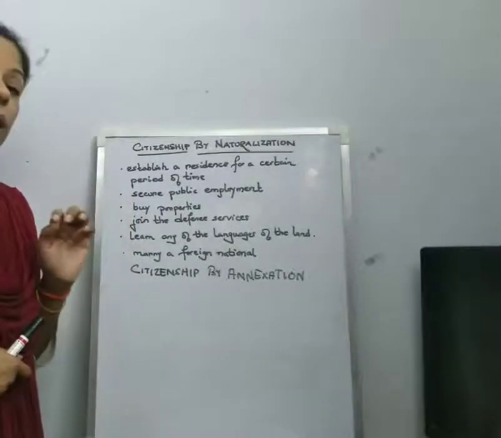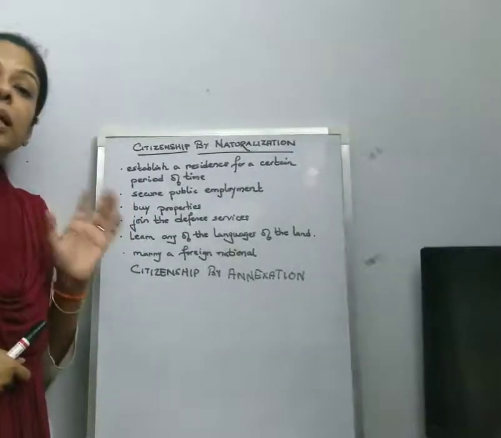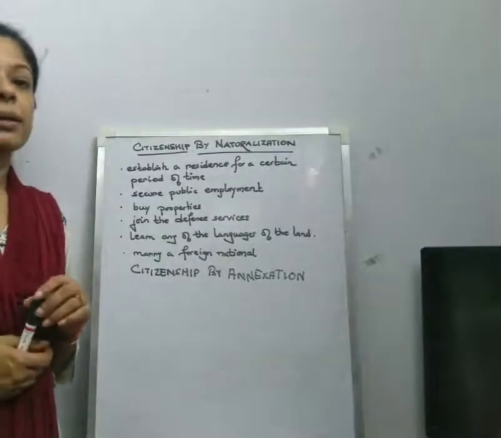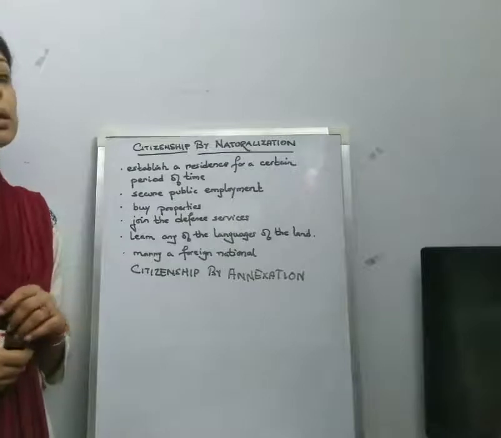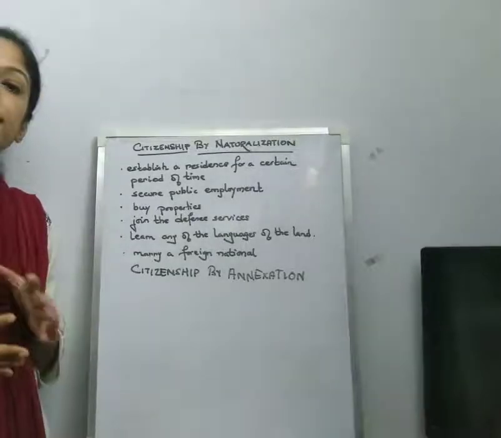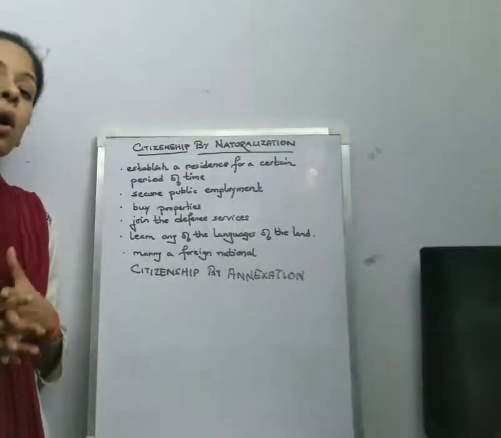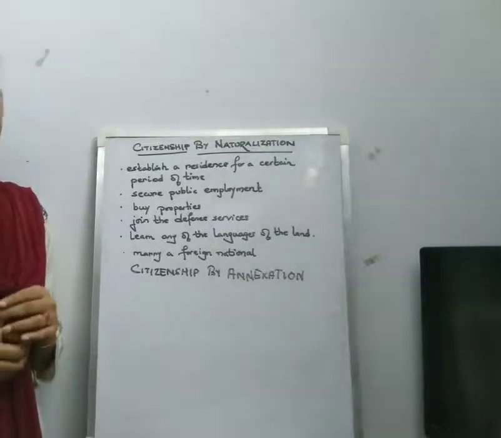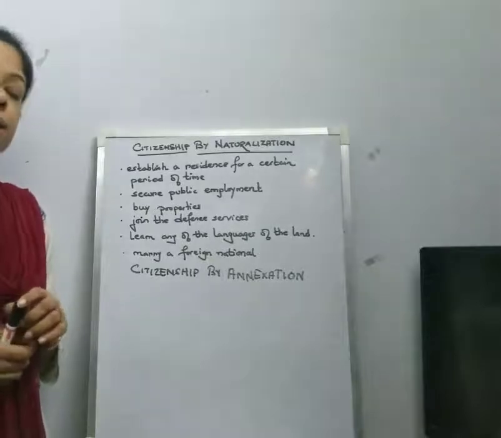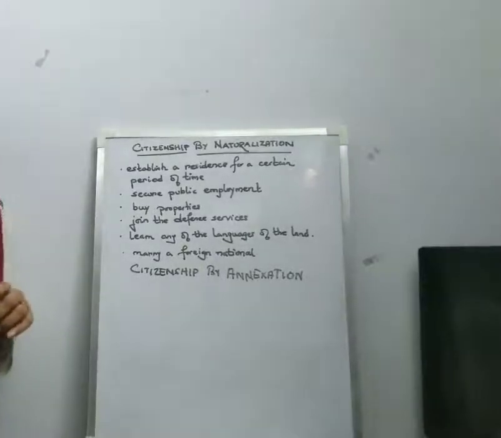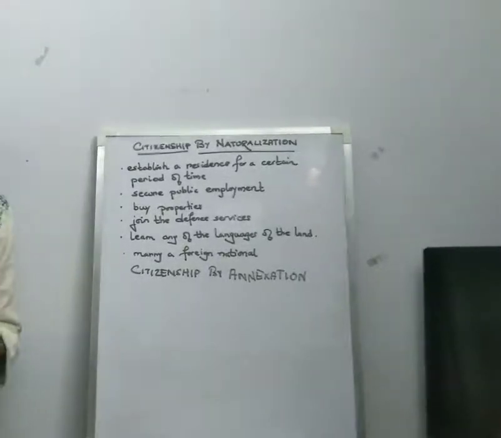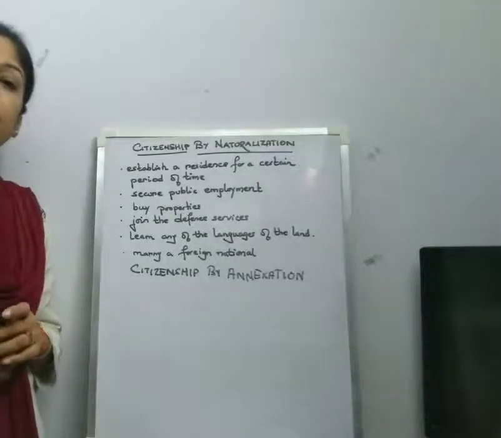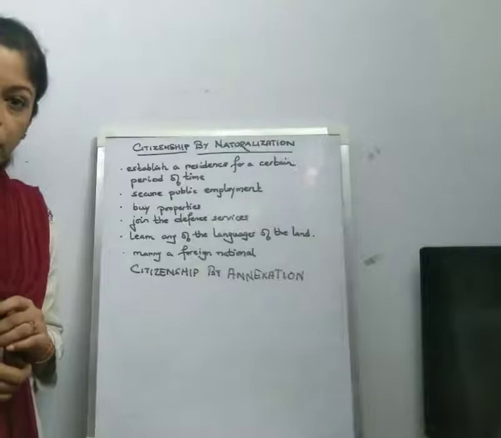Again, in some cases, we find that it is partial, that is, a person who has become a naturalized citizen is not given all the rights, or is not allowed to enjoy all the rights of the state. In that case, it is called partial citizenship. And in this context, we can take the example of USA, where a naturalized citizen cannot become the president of USA.